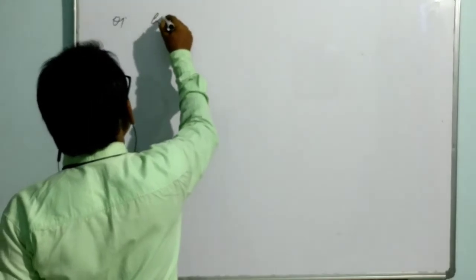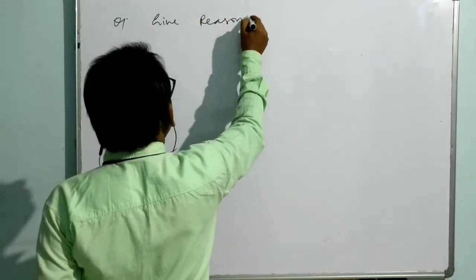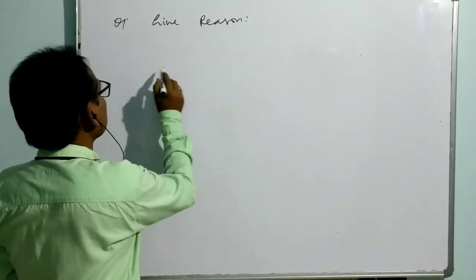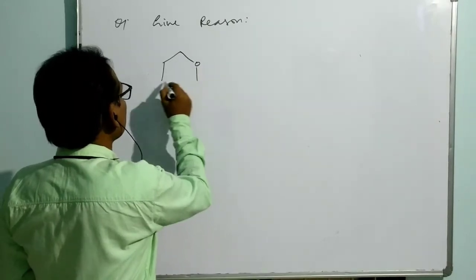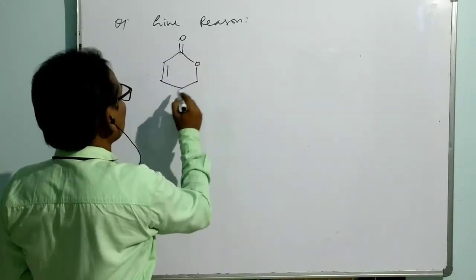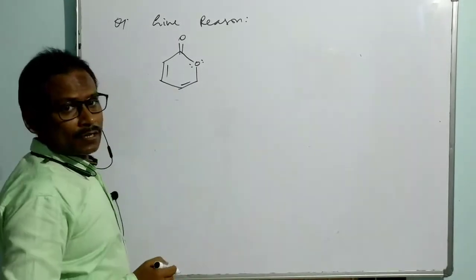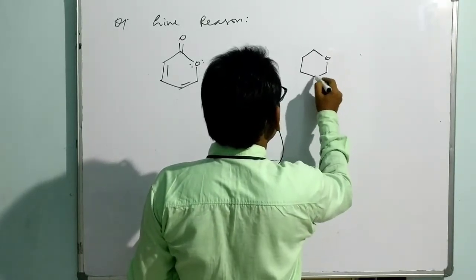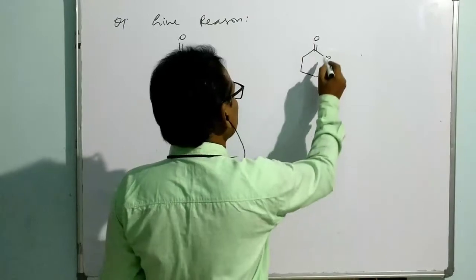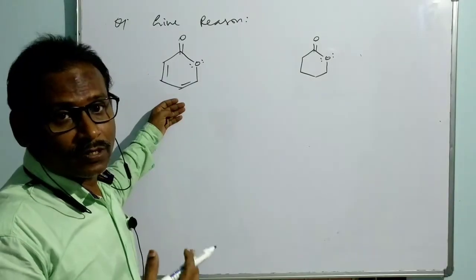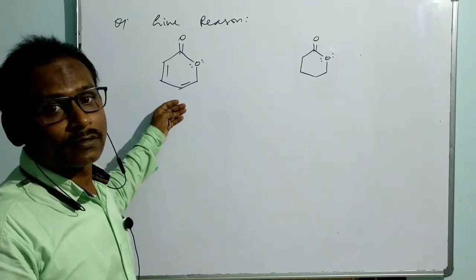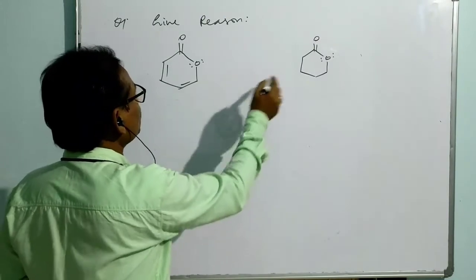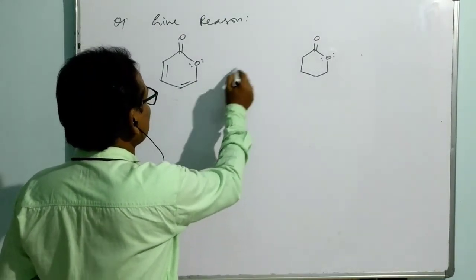They are asking to give reasons for the following. So they are giving some questions where they have a compound like this. We are just interested in comparing this one with another compound like this. Proton acceptor is what? Base. So the question is, which is more basic? Among these two, they said that this is more basic than that one.